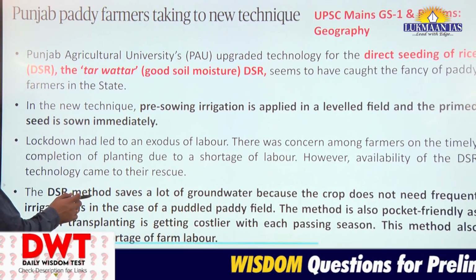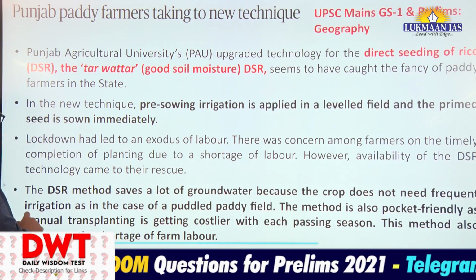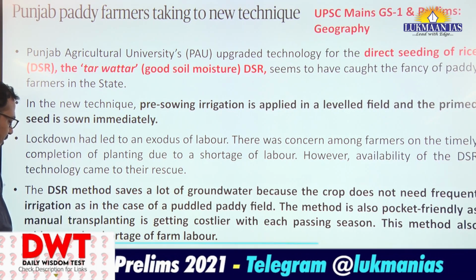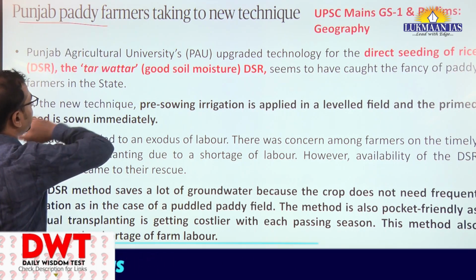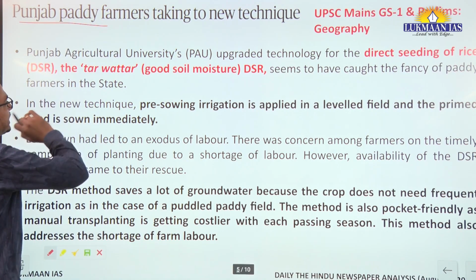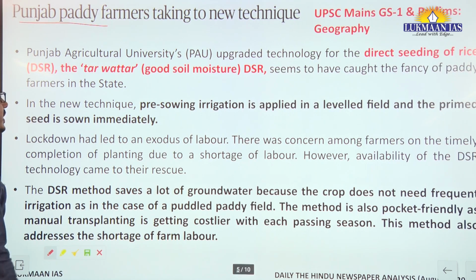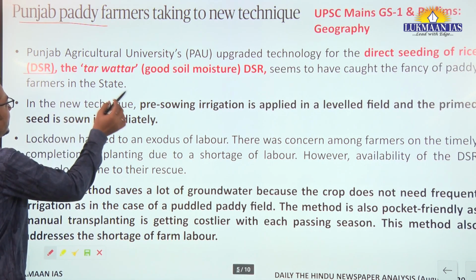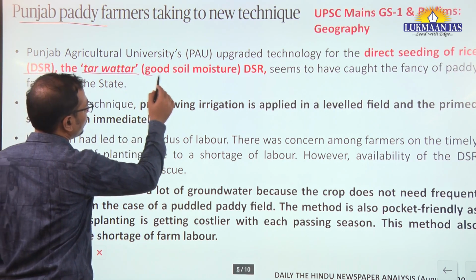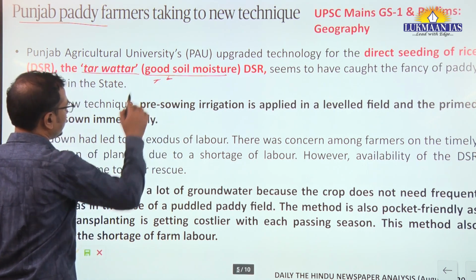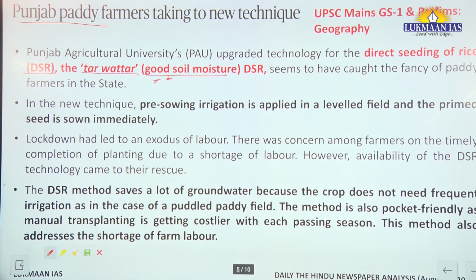Now the next article is talking about the new technique being used by Punjab farmers, the paddy farmers. What is this new technique? Direct seeding of rice, DSR. It is also called tarvattar, good soil moisture, locally known as tarvattar.